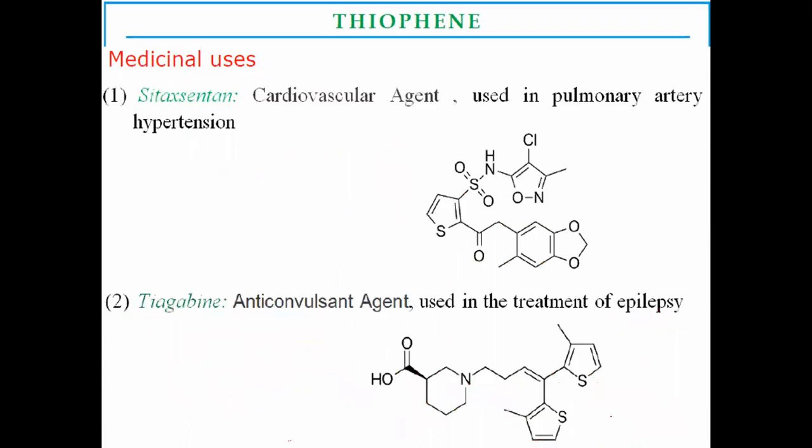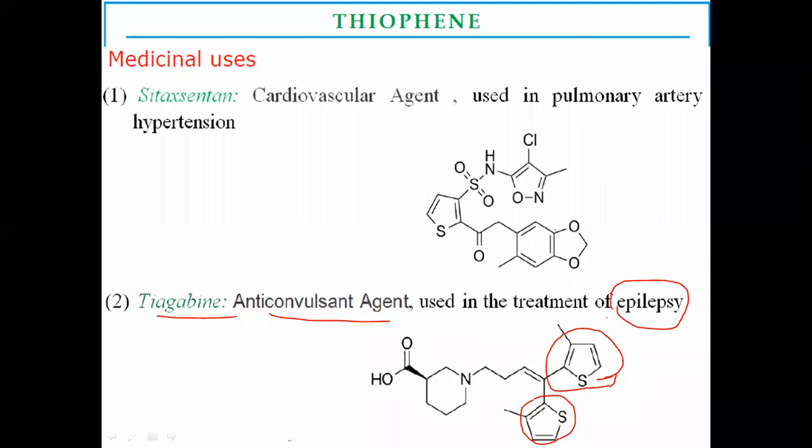Now, let us move to the last part. Here, in these examples, tiagabine has two thiophene rings present in its structure. This tiagabine acts as an anticonvulsant agent which is used against epileptic conditions. Another example of a thiophene-containing drug is clopidogrel, which acts as a CVS agent, that is, a cardiovascular agent.